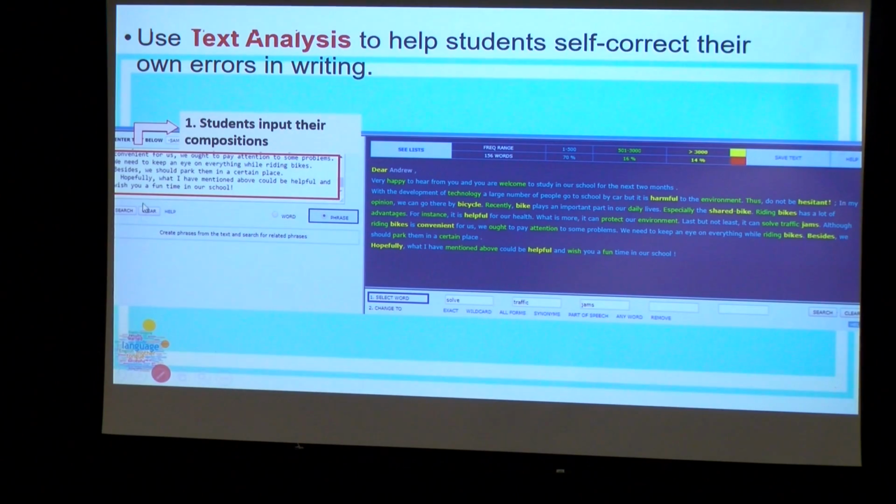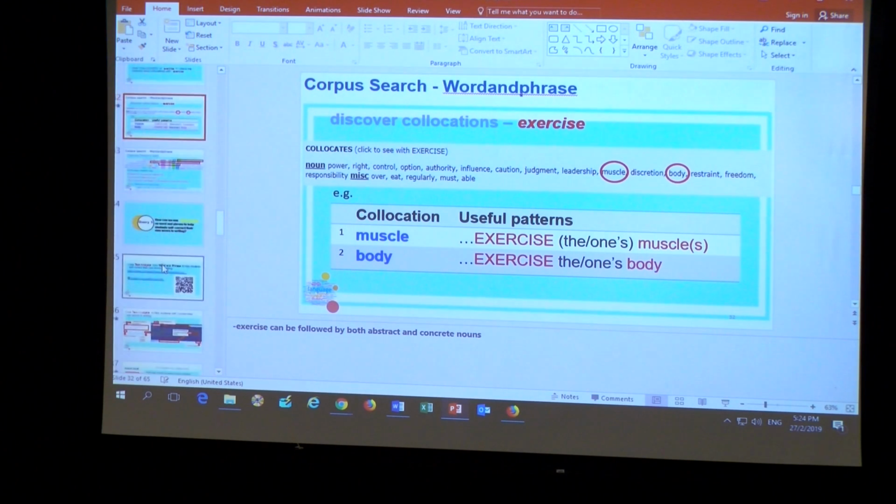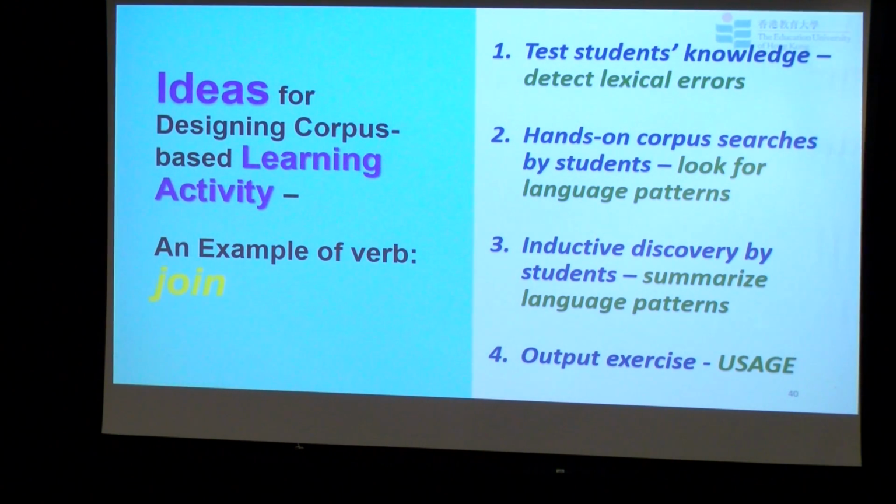Okay, now I'm going to come to a very important part. Why do I spend so much time introducing you to these corpus search engines? I want you to be familiar with these corpus websites and know how you can search keywords, observe the results and try to summarize language patterns. Now, what is more important is I want you to make use of this knowledge to design some learning and teaching activities for your students.